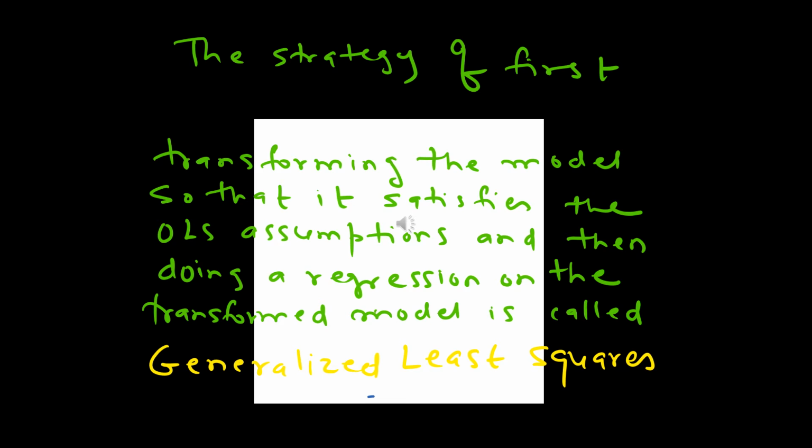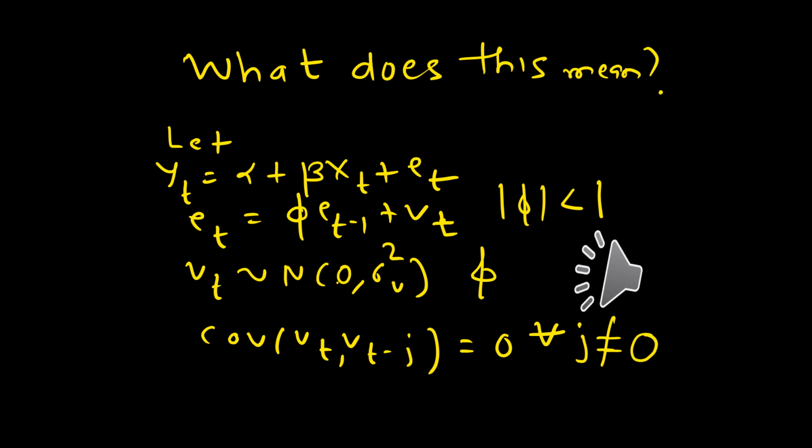Transforming the model so that it satisfies the assumptions of the OLS, that is, the error terms are neither heteroskedastic nor autocorrelated, and then doing a regression on the transformed model is called the method of generalized least squares, or GLS. So how does one achieve this?